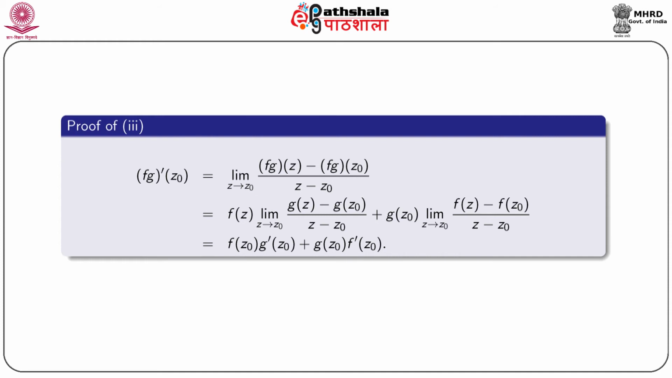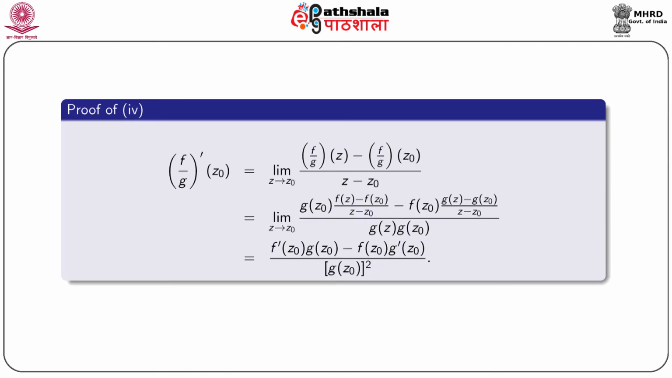So, now the derivative of the product f into g at the point z0, we can write limit z tending to z0 fg of z minus fg of z0 by z minus z0, and which is equal to f of z into limit z tending to z0 gz minus gz0 by z minus z0 plus g of z0 into limit z tending to z0 f of z minus f of z0 by z minus z0, and which we can write by definition f of z0 into g dash z0 plus g of z0 into f dash z0.